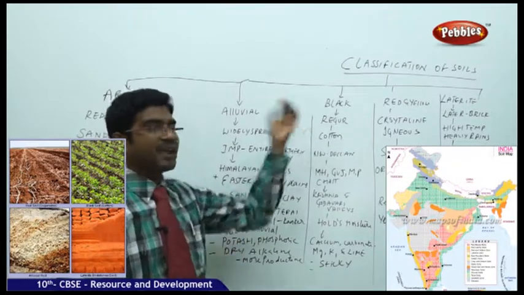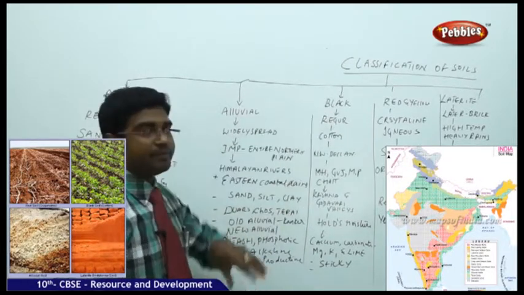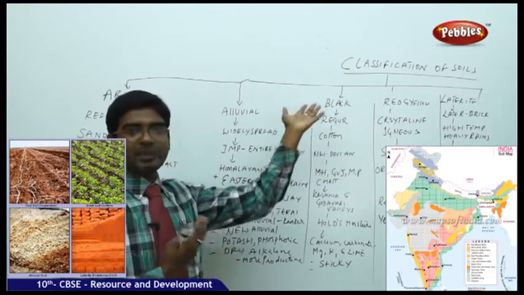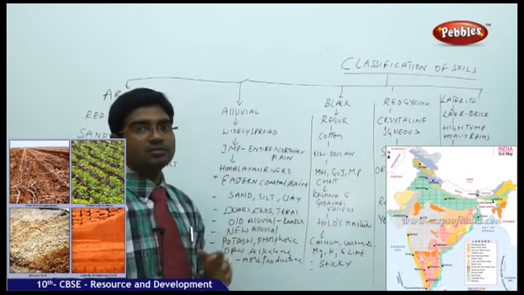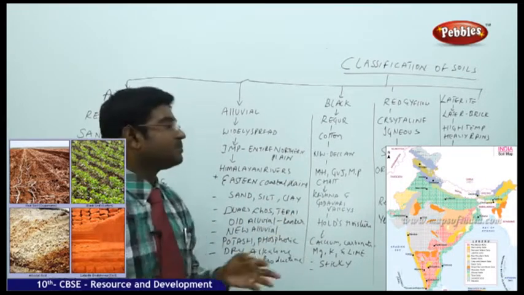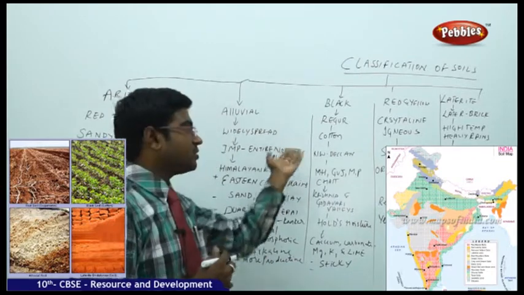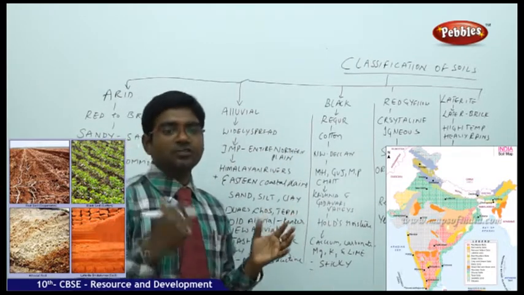Now moving on to the other category of soil, black soil. Black soil is also known as regur soil, and the soil color, I think by the name itself, you can understand it is a black soil. It is a black regur soil. It is used more for cultivation of cotton. Cotton soil is also famous, and that is nothing but black soil.